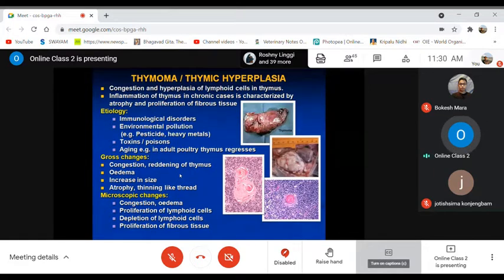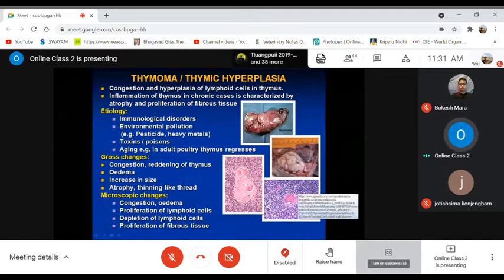If you go for checking the gross lesions, you may come across congestion and reddening of this organ, the thymus. There may be edematous swelling and increase in size, and atrophy only in chronic cases when there is proliferation of fibrous connective tissue. Microscopically, you may come across congestion, as I'm showing here, edema, proliferation of fibers, and proliferation of the lymphoid cells.